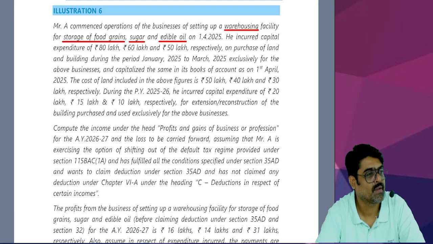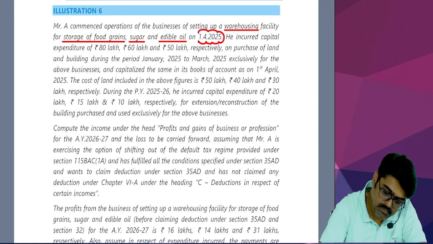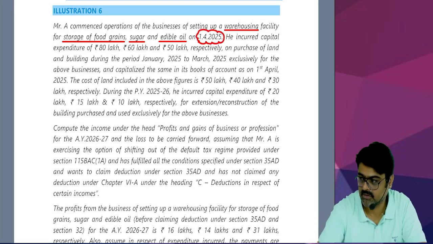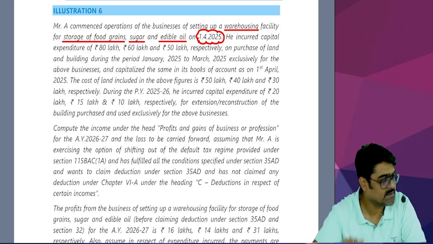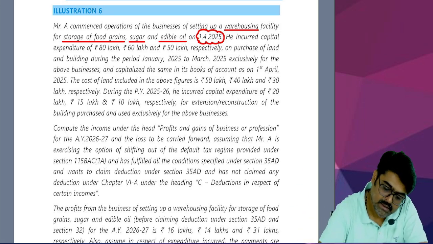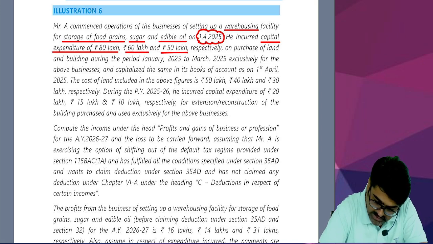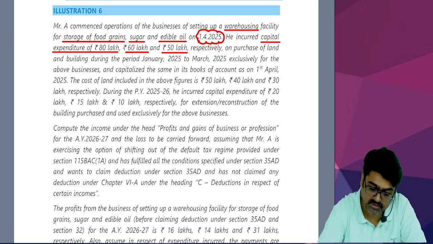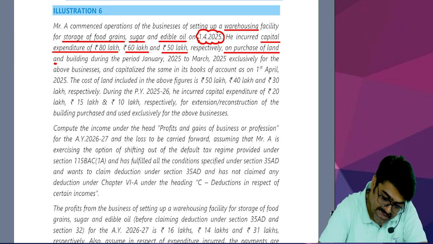Yes or no? Now see, when the operations are commenced, this year the operations are commenced. So this is the first year in which this business has started. He incurred capital expenditure of 80 lakhs, 60 lakhs and 50 lakhs respectively on these businesses on purchase of what? Land and building.